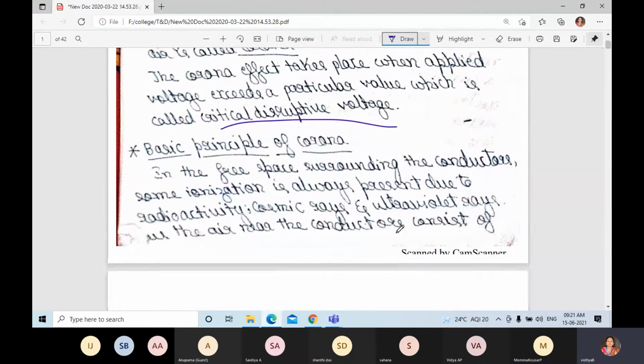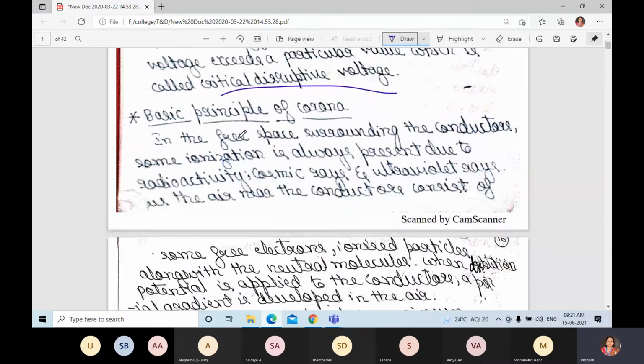The basic principle of corona is this: in the free space surrounding the conductor, some ionization is always present. What they are saying is that around the conductor some particles will be there. Some ionization is always present due to radioactivity, cosmic rays and ultraviolet rays.